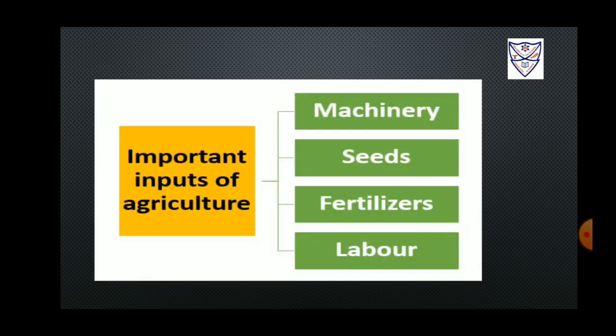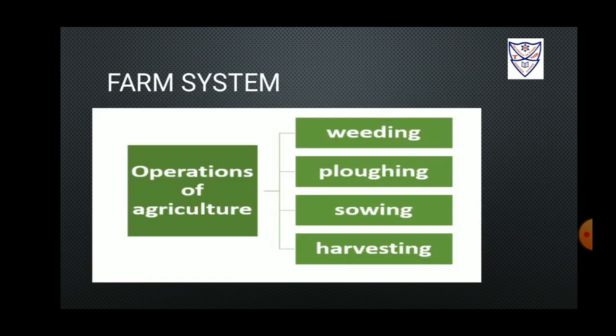Important inputs of agriculture, that is machinery, seeds, fertilizers, labor. Farm system. Farming or agriculture is also identified as a system. A few of the important inputs of agriculture are machinery, seeds, fertilizers and labor.